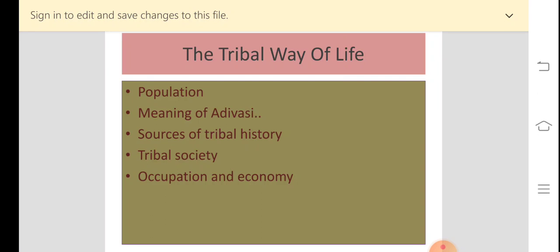Are you understanding what kind of occupations they had? They were hunting animals and collecting the forest produce. This was their primary occupation. And many tribal communities had some other occupation, which I am going to tell you about. Some examples are given here: the Gujjars of the Punjab hills, the Lambadis of Andhra Pradesh, the Gaddis of Himachal Pradesh, and the Bakarwals of Kashmir.